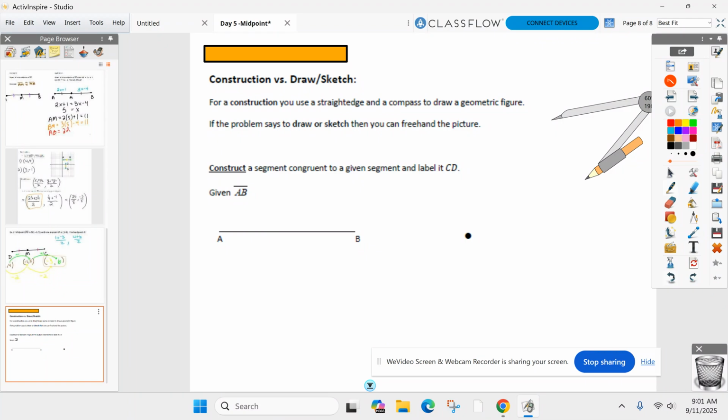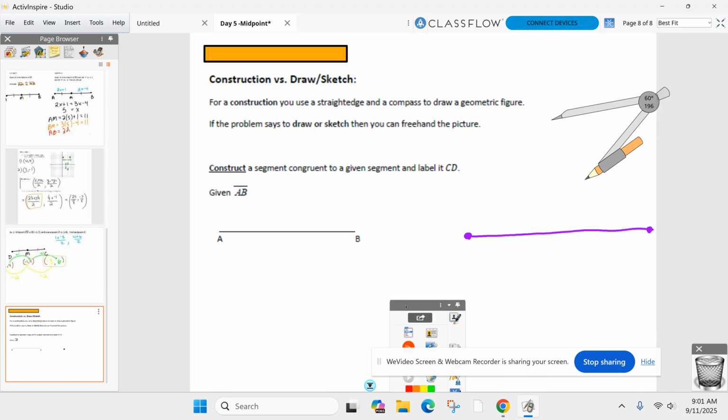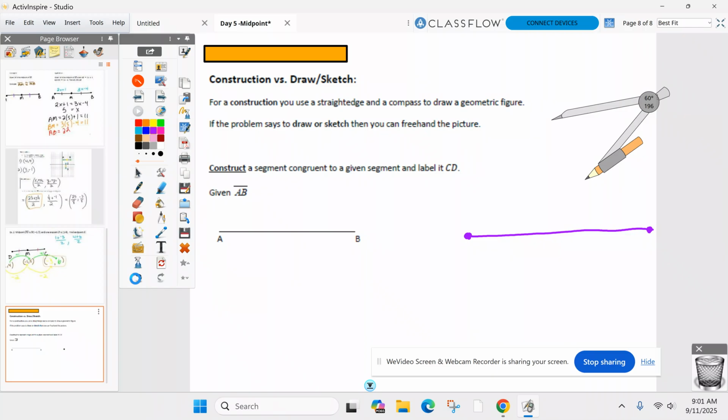What I want to do is make a segment that's the same length as AB. The first thing you need is a point and a segment that is longer than the one we're trying to copy. So you need to make a segment right now with your straight edge that is clearly longer than the one we're trying to copy.